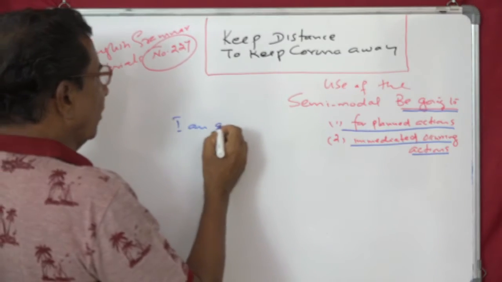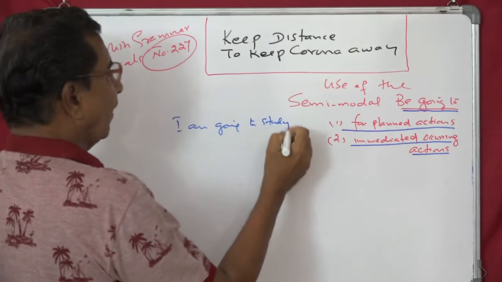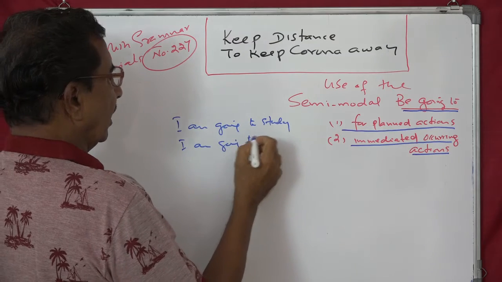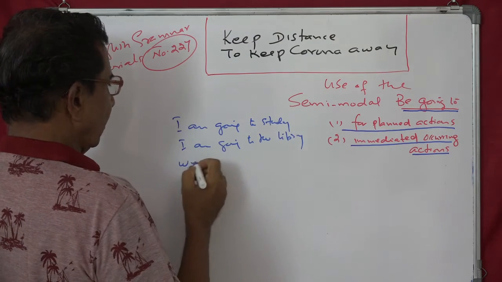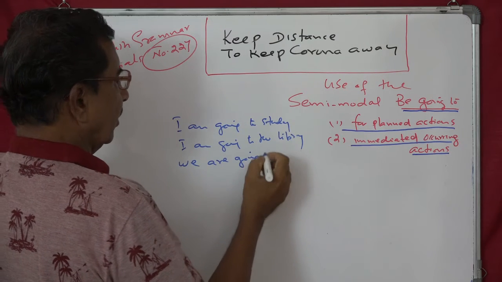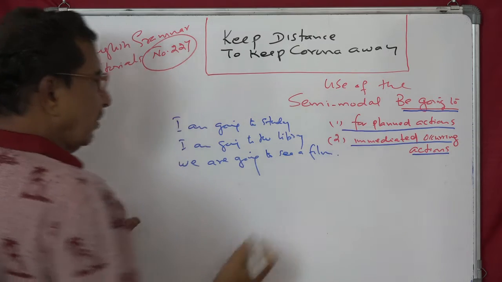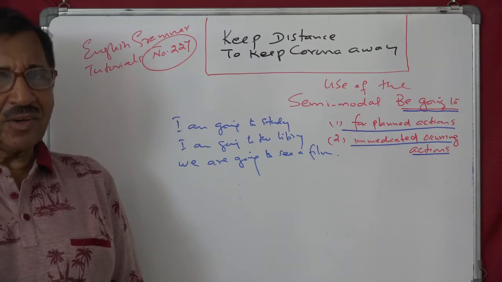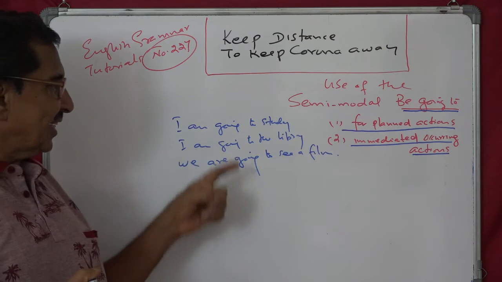I am going to study. I am going to the library. We are going to see a film. Now here what happened is planned action. And you cannot replace it by will or shall. Understand? You cannot say, I am going to study, I will study.